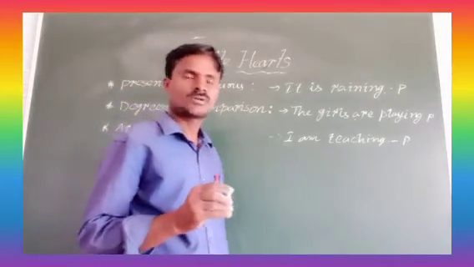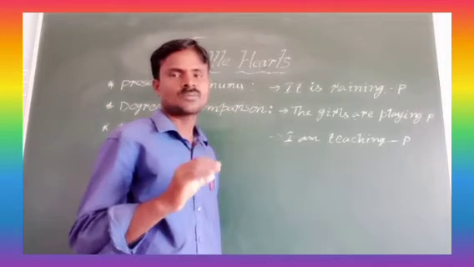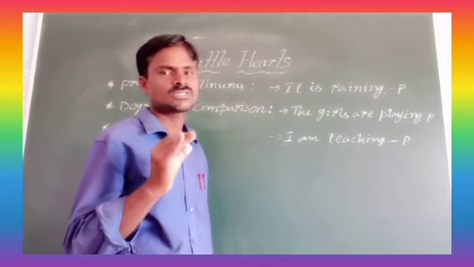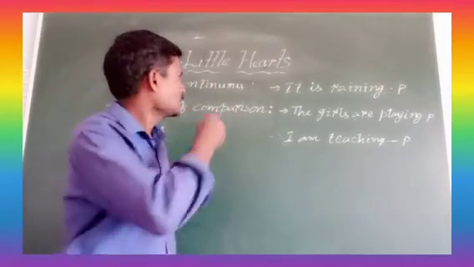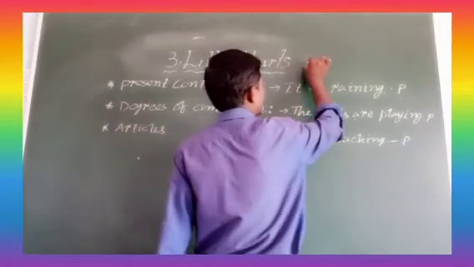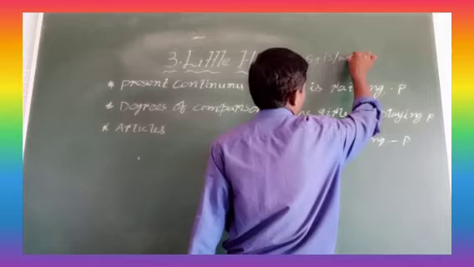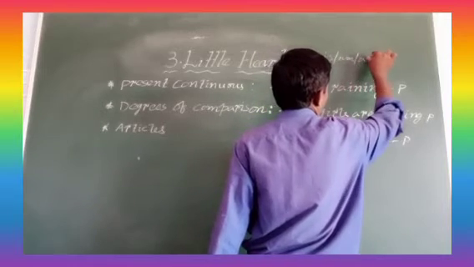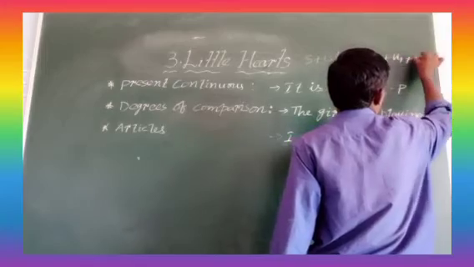If at all you want to write a question form, how can you frame a question? I told the structure: subject plus is, am, are plus V4 plus object.